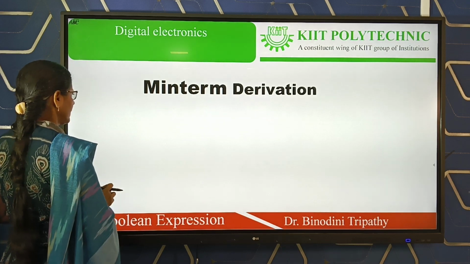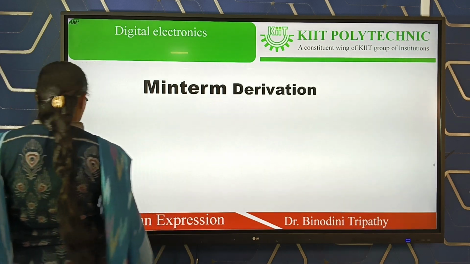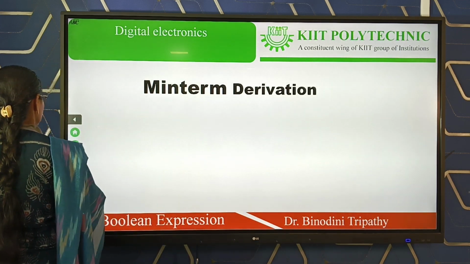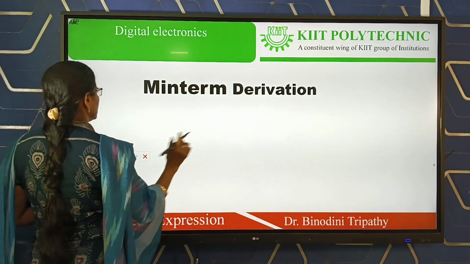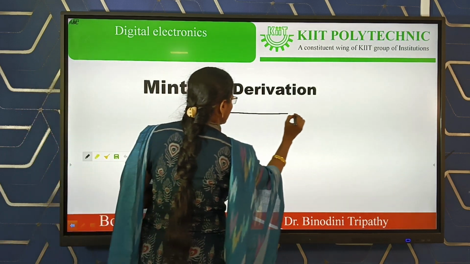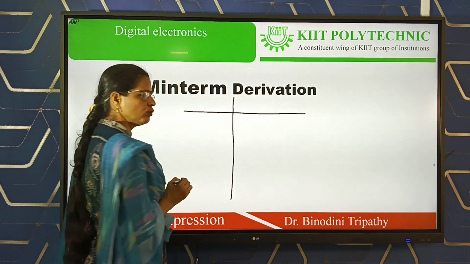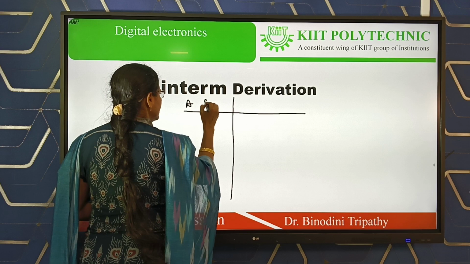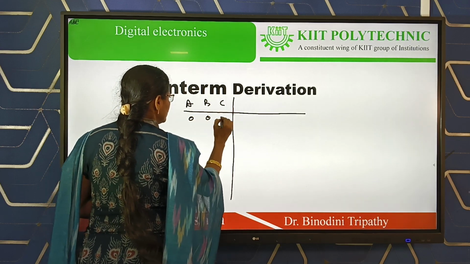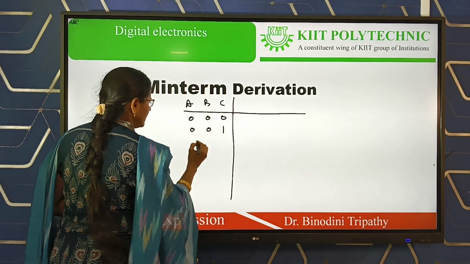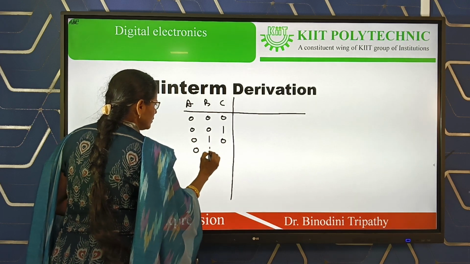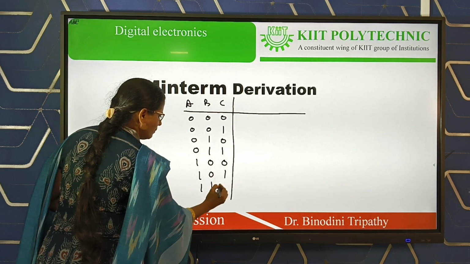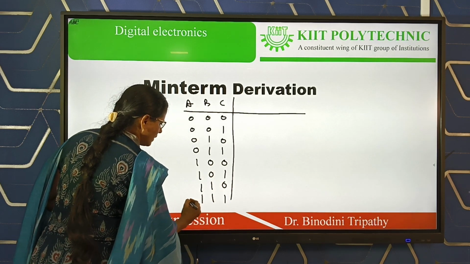Similarly, if we consider a three variable case, for a three variable case you can get a total of 8 combinations. 2 to the power 3 is equal to 8 states, and let those 8 states be like this: 0 0 0, 0 0 1, 0 1 0, 0 1 1, 1 0 0, 1 0 1, 1 1 0, and 1 1 1.